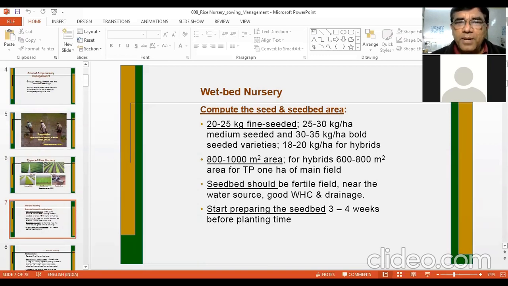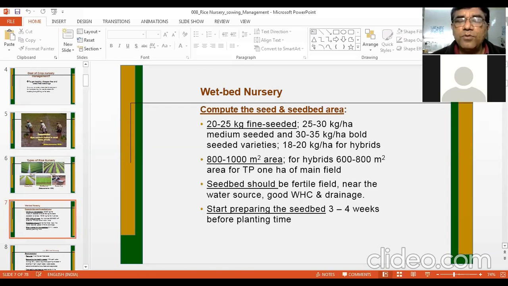Now in wet bed nursery, or whether it is dry bed nursery, whatever it is, you need to compute the seed requirement depending upon the seed bed area. The seed requirement, you remember we discussed in one of the practical classes. The general recommendation is that if you have fine seeded varieties, then you can use 20 to 25 kg seed per hectare, 25 to 30 kg per hectare for medium seeded varieties, and 30 to 35 kg per hectare for bold seeded varieties.